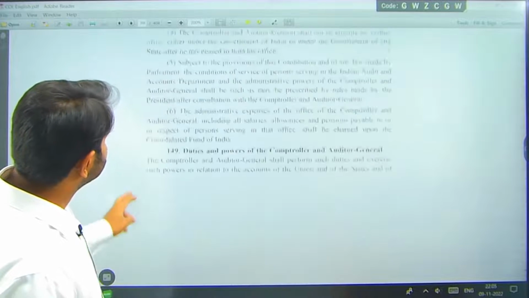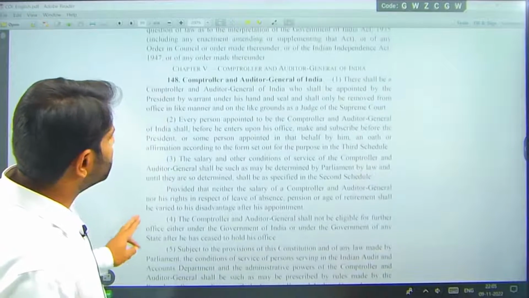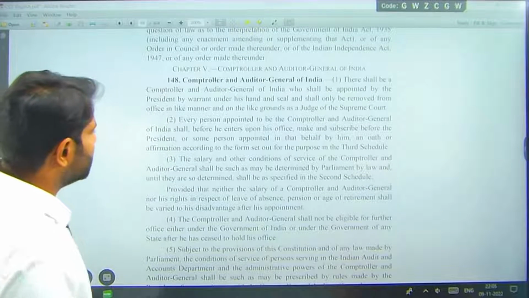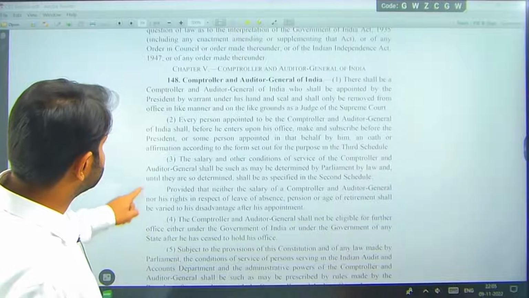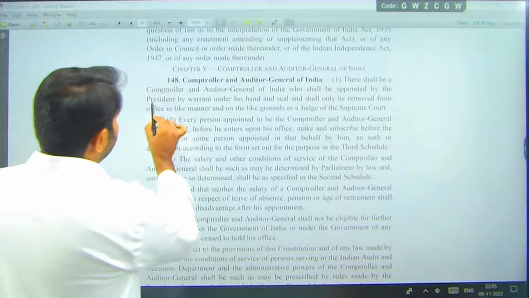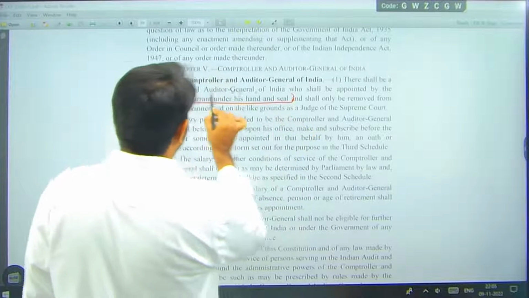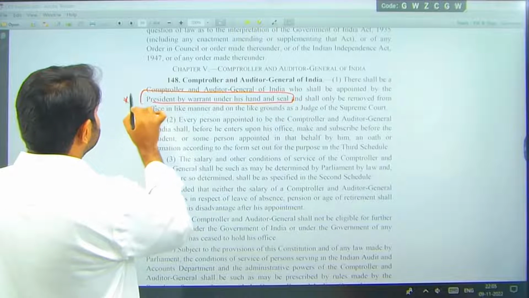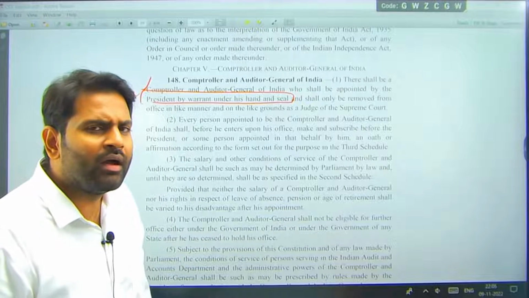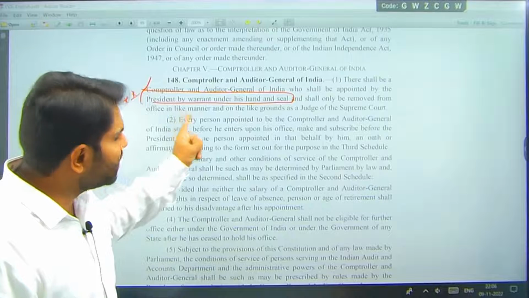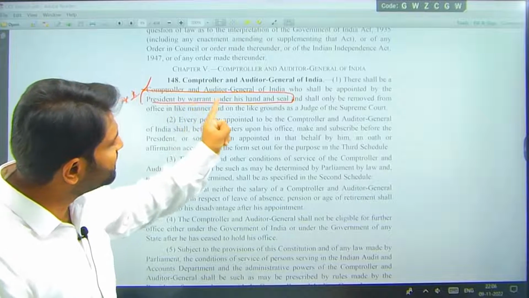But you need to understand, in appointment also, a different phrase is used here: President by warrant under his hand and seal. This makes him special. Unlike the Attorney General, who is just appointed by the President, he is appointed by the President by warrant under his hand and seal.